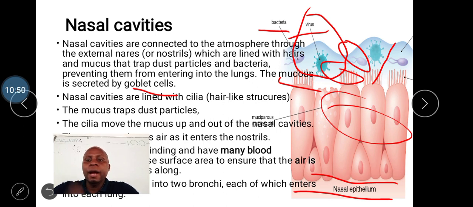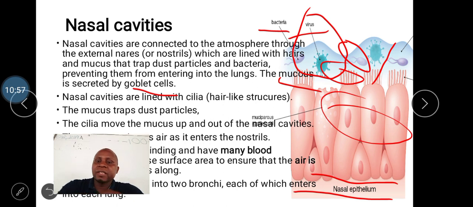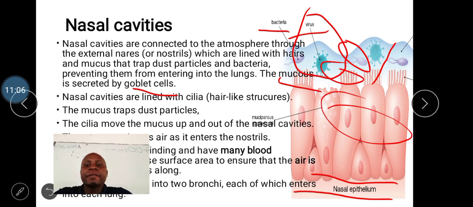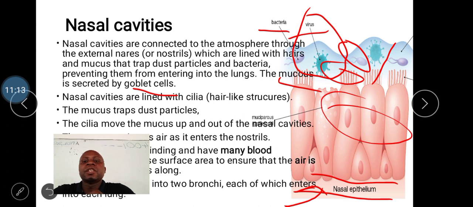Also, the mucus moistens the air, hence making it moist for it to easily dissolve into the lung. And also, there are some blood vessels beneath the epithelium. The function of these blood vessels is to ensure that the air is warmed as it passes through the nasal cavity.